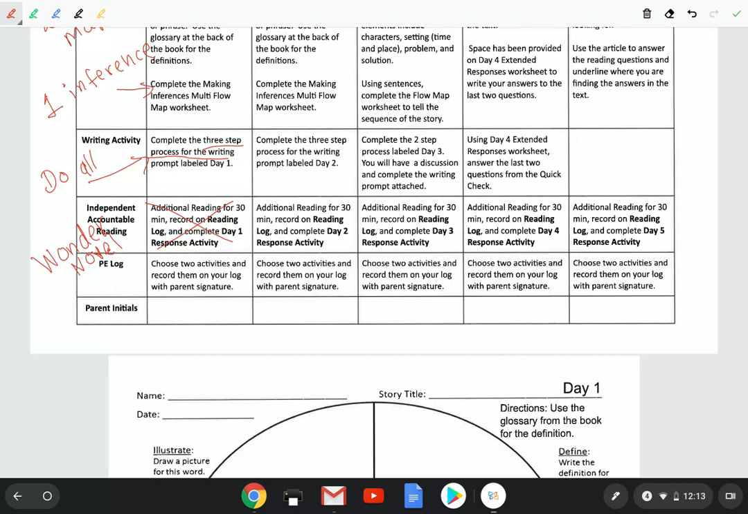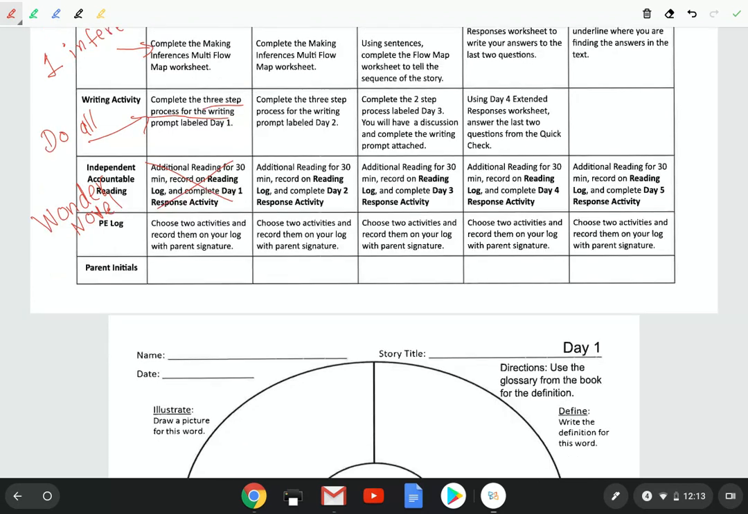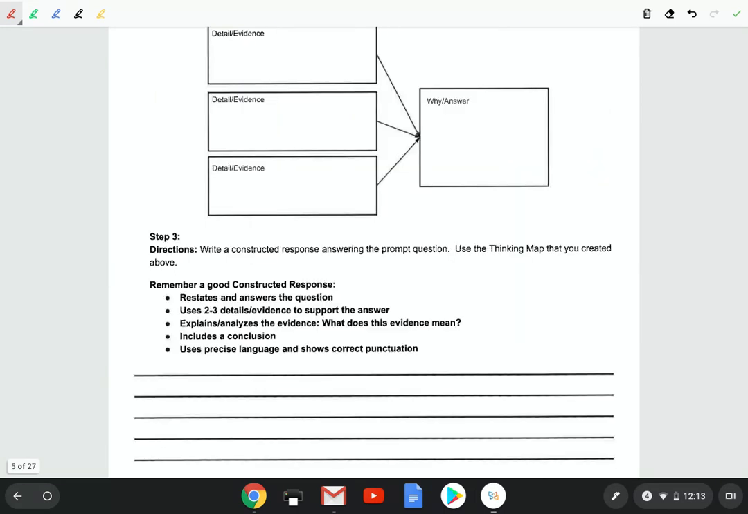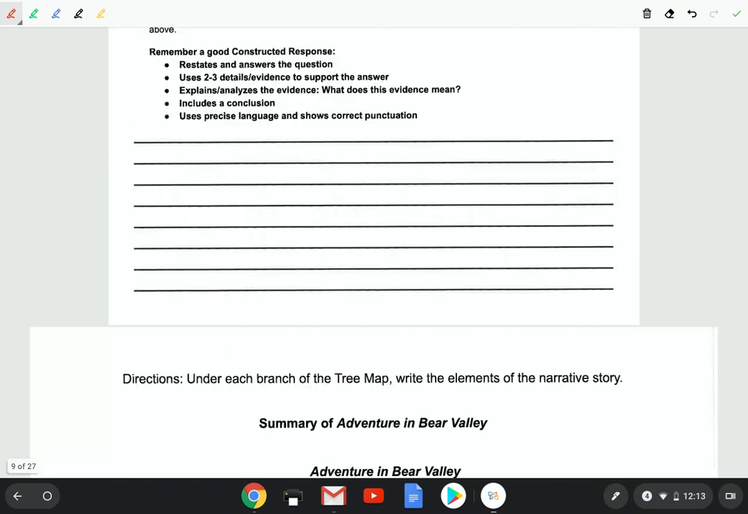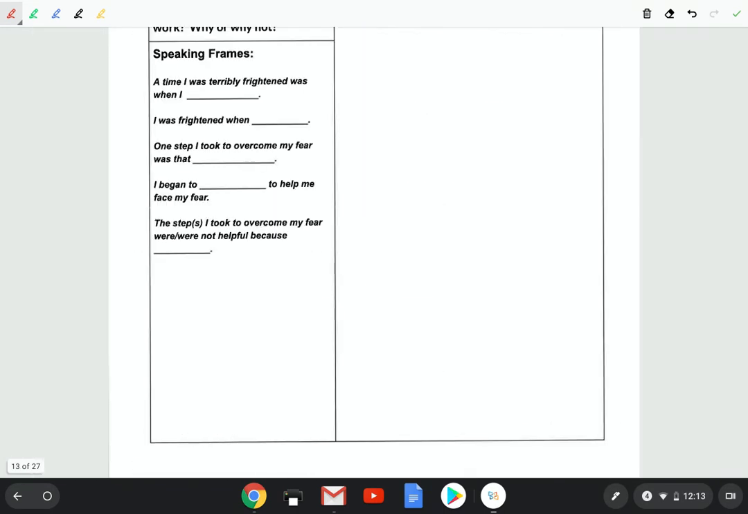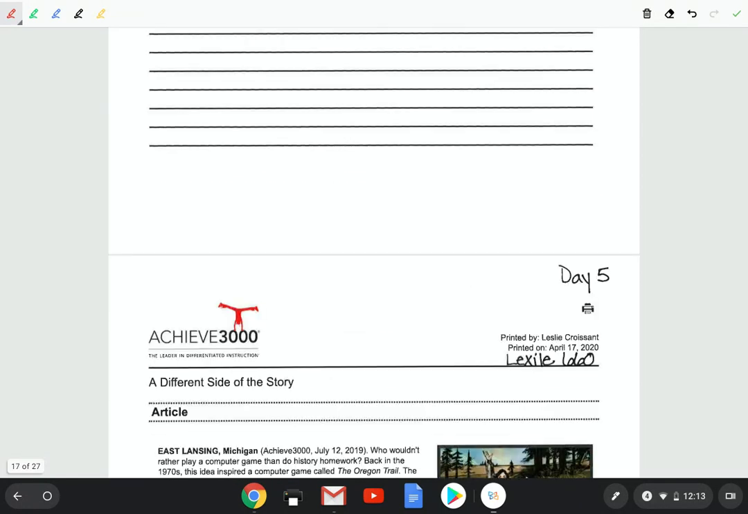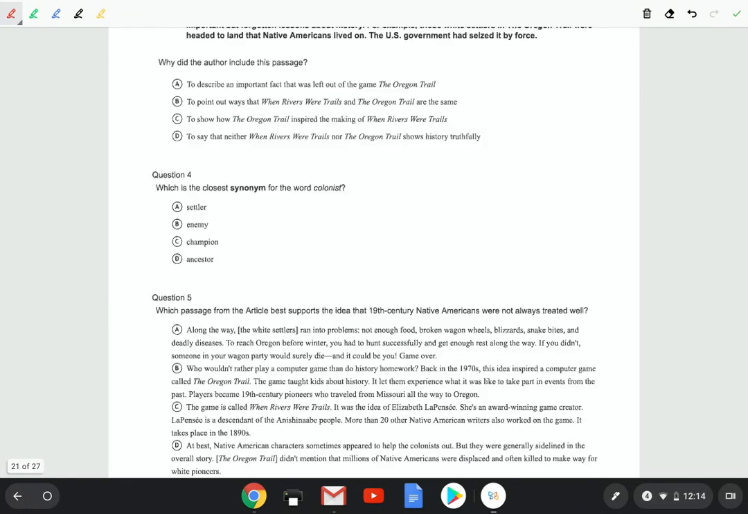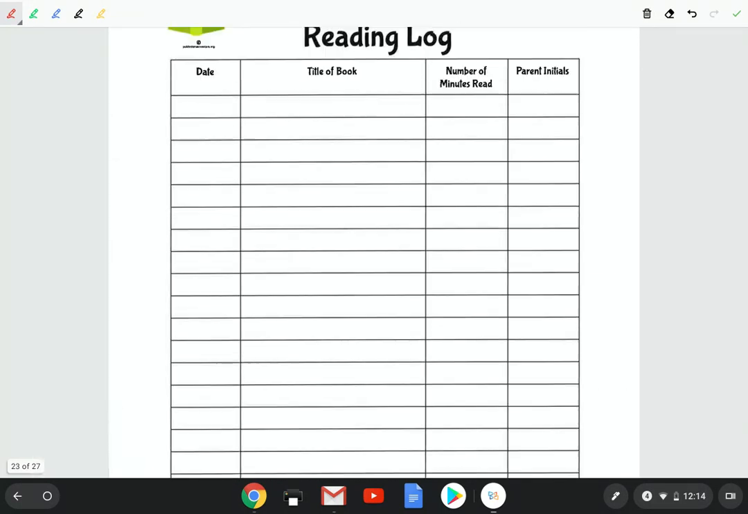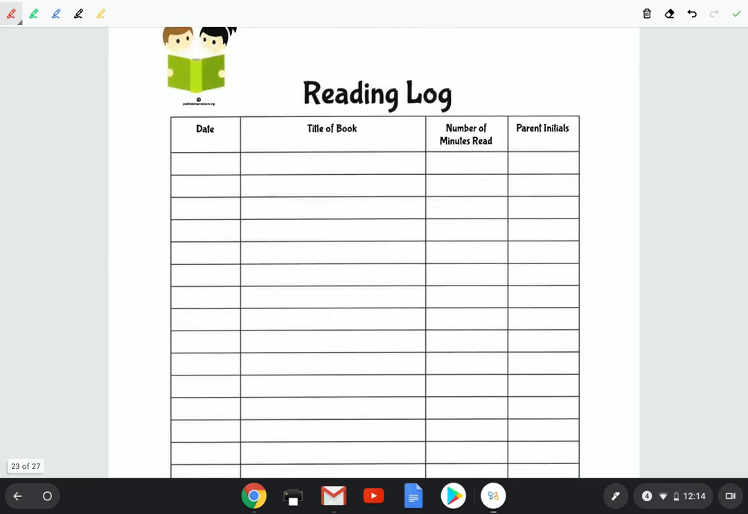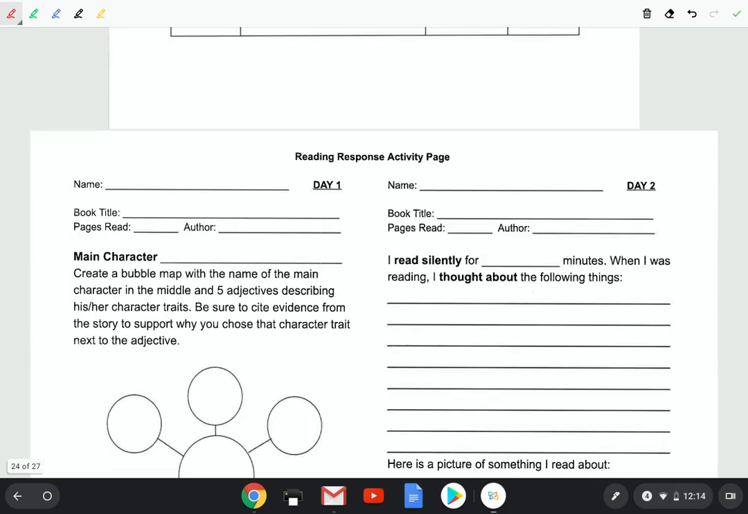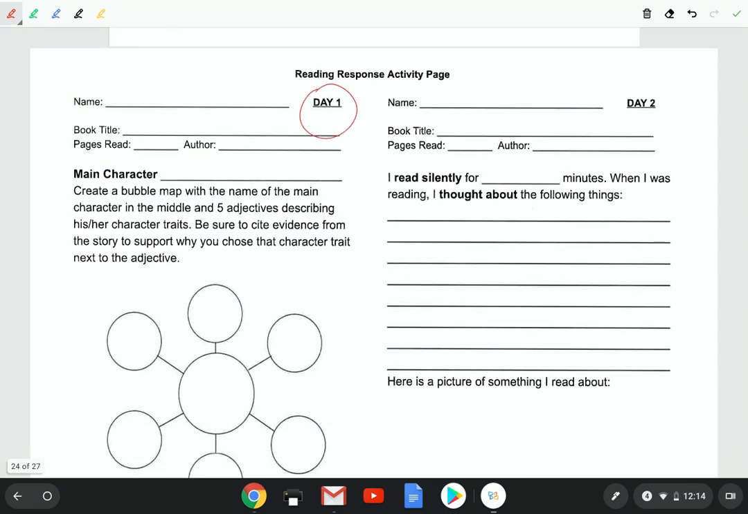And then at the end of the packet, let me see if I can go really quickly all the way down. You had the reading log, remember? My goodness. Okay, so you had the reading log, and then with the reading log, you had some tasks for each day that you were reading. You may cross that out.